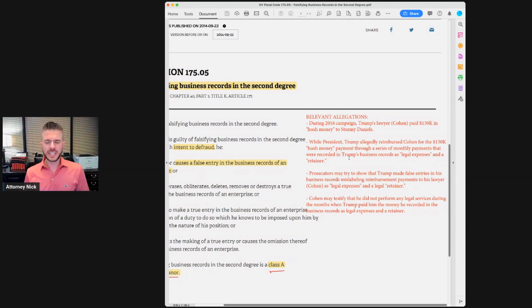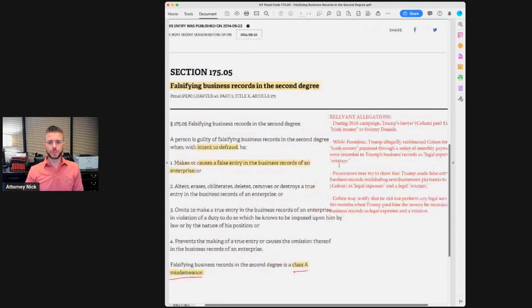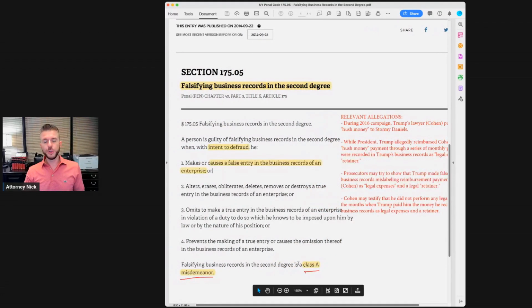So I really don't even think that Trump mischaracterized the nature of the reimbursement that he paid to Michael Cohen by calling it a legal expense, because it was a payment that he was reimbursing Cohen under a non-disclosure agreement. So I'm not sure that the prosecutors can even prove this first charge. If they do, however, it is a Class A misdemeanor, which is effectively a slap on the wrist.